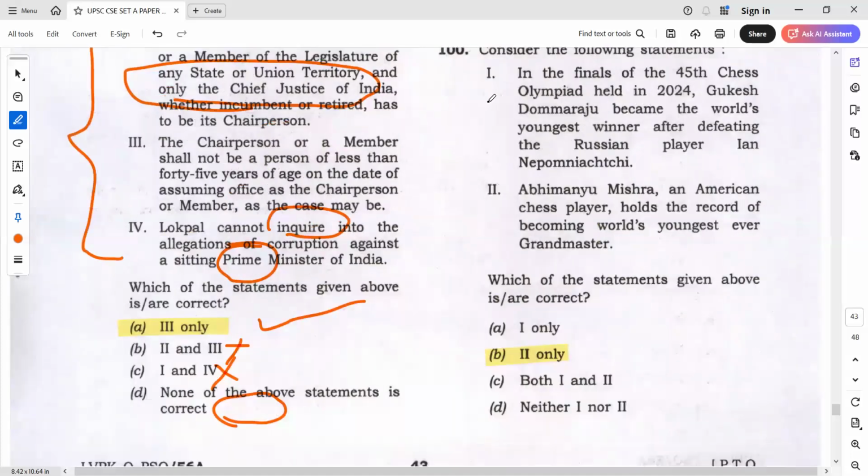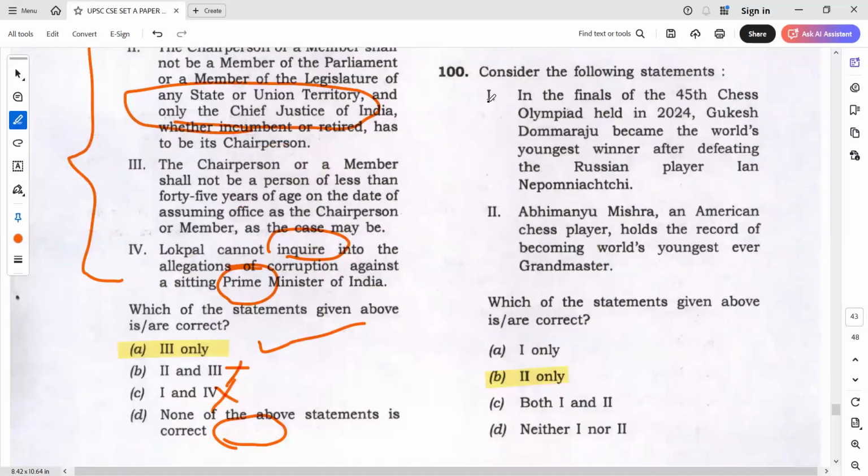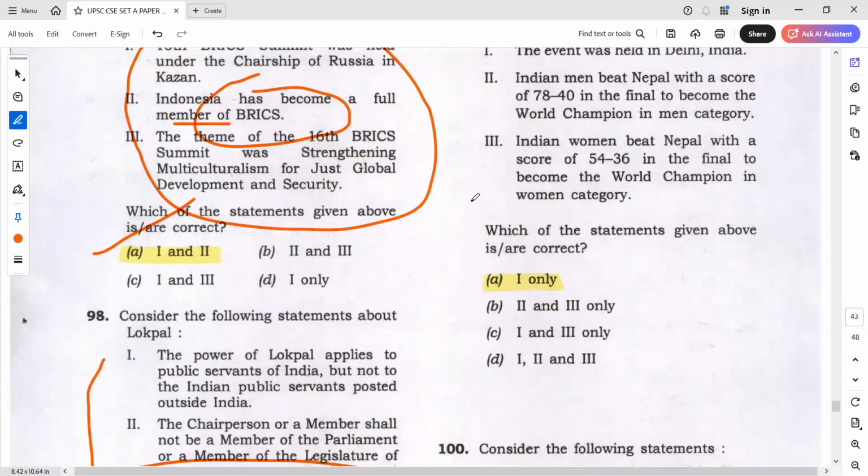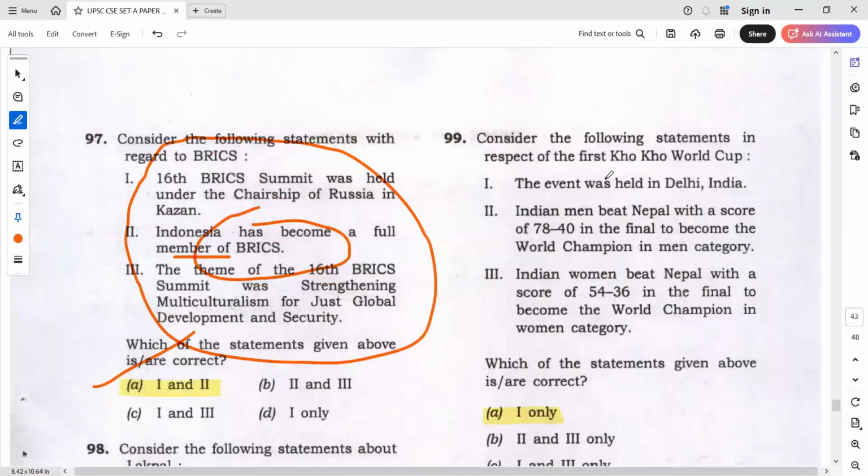Some students went with none here, there also somewhere none. Again, I told you if you are following the techniques, you have to follow the techniques in all the questions. Consider the following statements in respect of first COCO. This Bright Sir has covered in the current affairs class, if you remember. So clearly it was mentioned it is in Delhi.